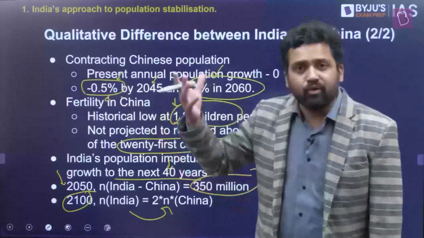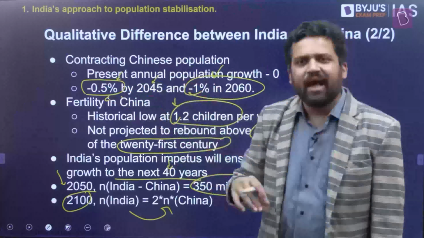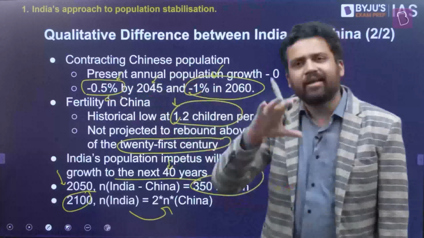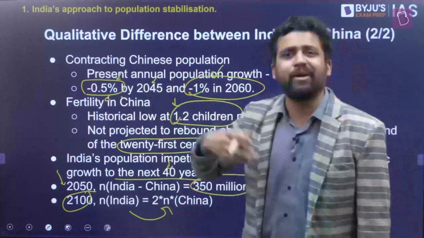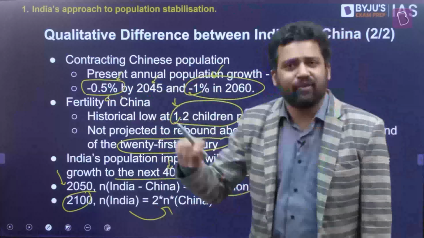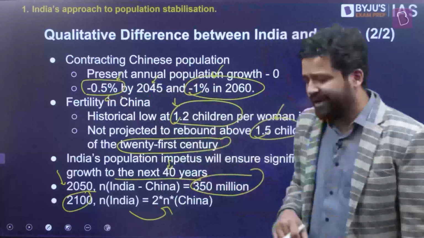And again, you can go to the website populationpyramid.net, and there you can make these projections as well. That website has different kinds of models, and if you just enter a country's name and a year, it can give you an estimate of how the population will look. So you can go to populationpyramid.net and look at some of these numbers. For 2050, what is going to be India's population, what is going to be China's population in 2100? I think you will not get the data for 2100, you'll get the data for 2099. You can play around on that website, and you'll get some interesting stats.